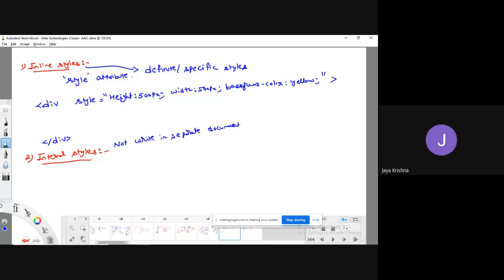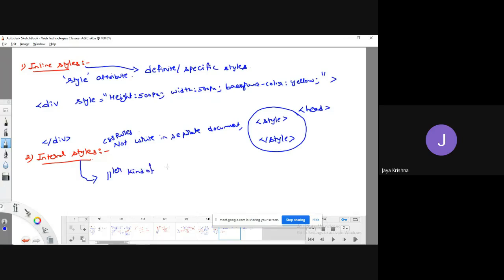Meaning that all the CSS rules, we are not writing in a separate document. Instead, we are going to write all those rules between the style tag, which is available in which section? Head section. Okay, fine. When we go for this kind of internal styles, if you would like to apply similar kind of styles to similar elements within the web page, then we go for internal styles.